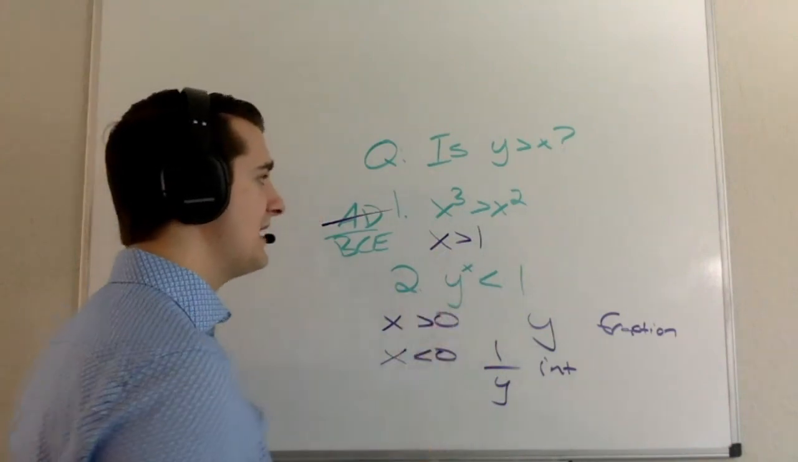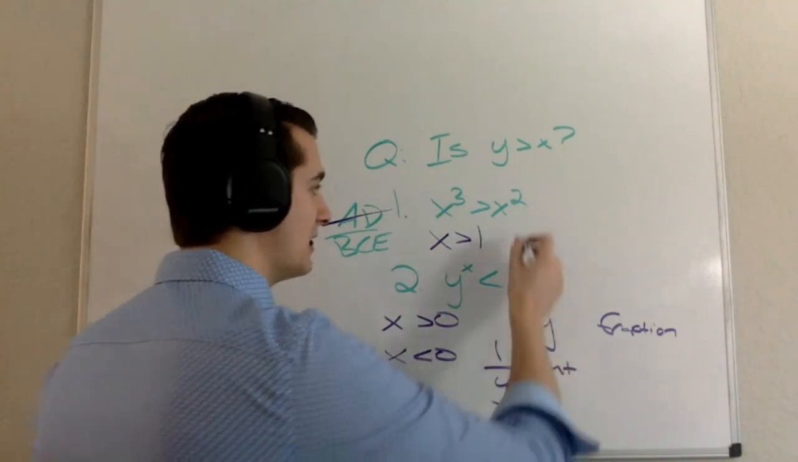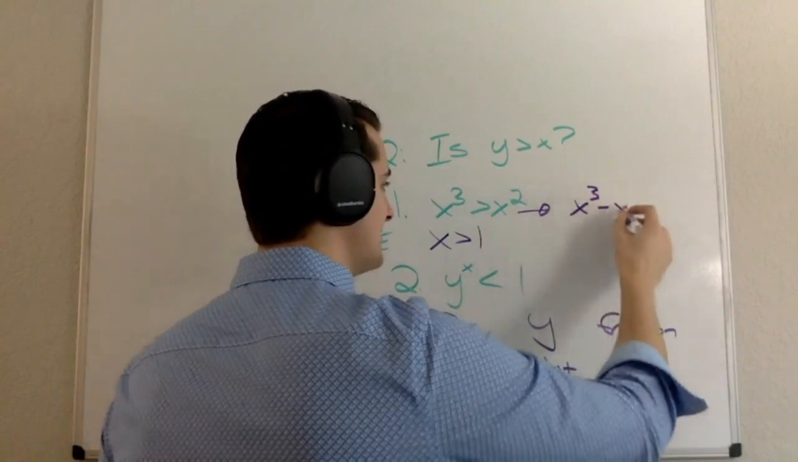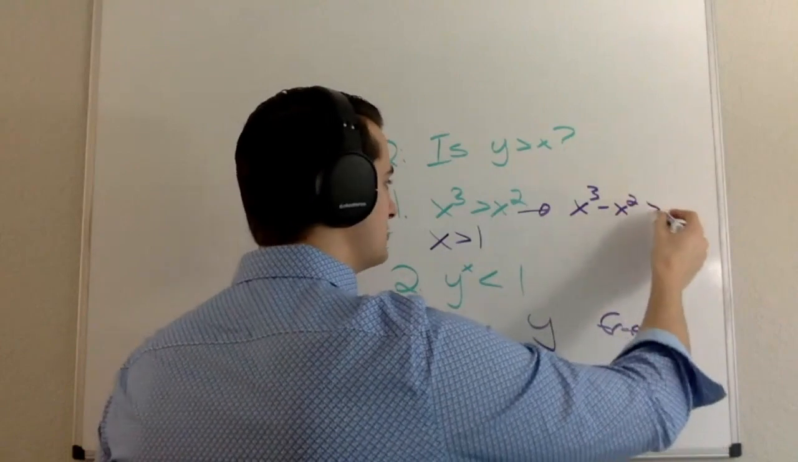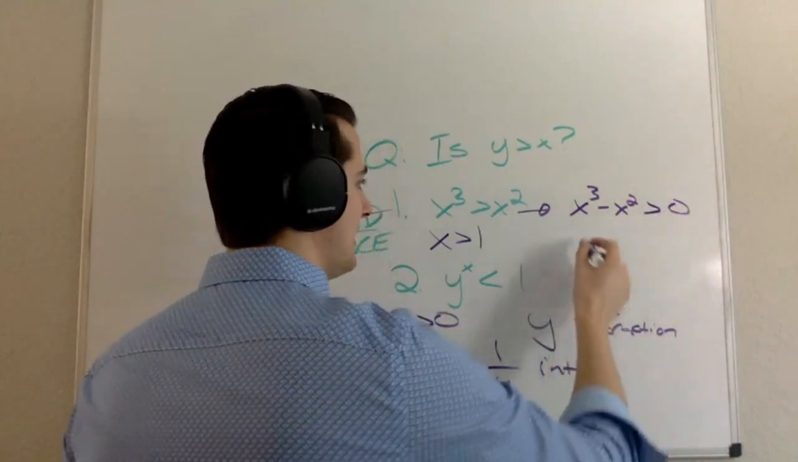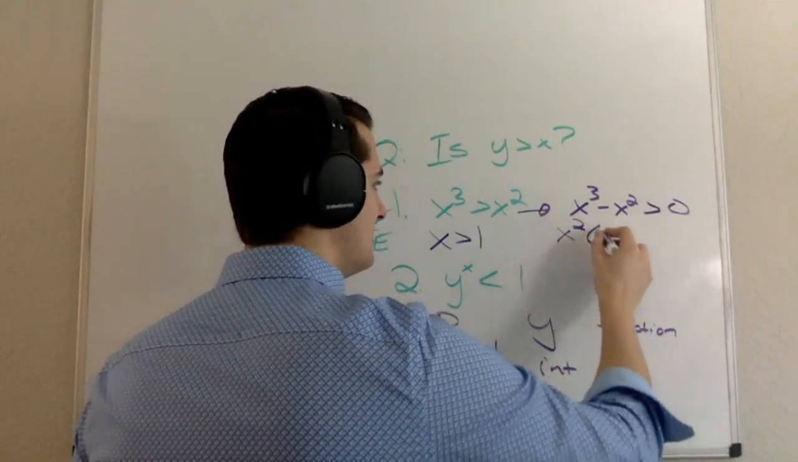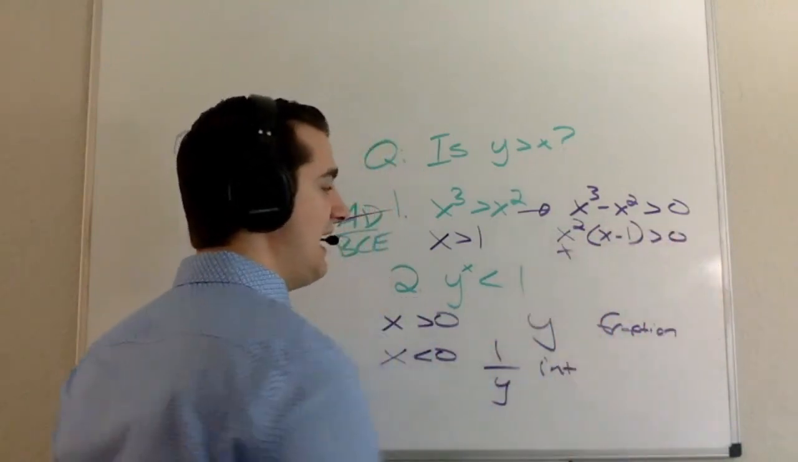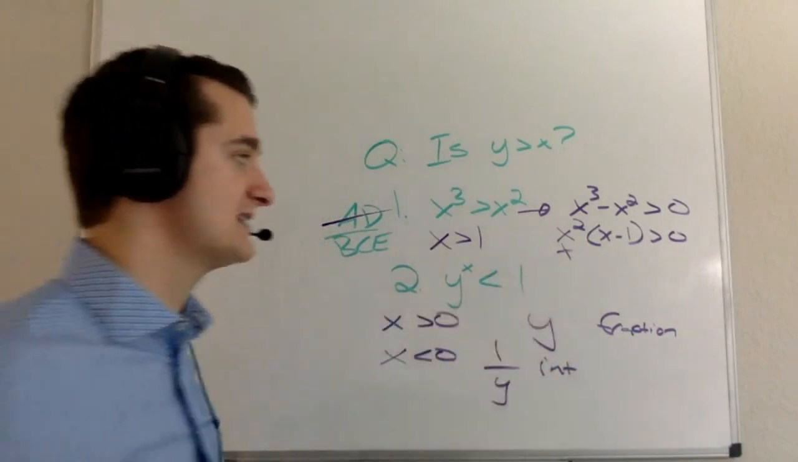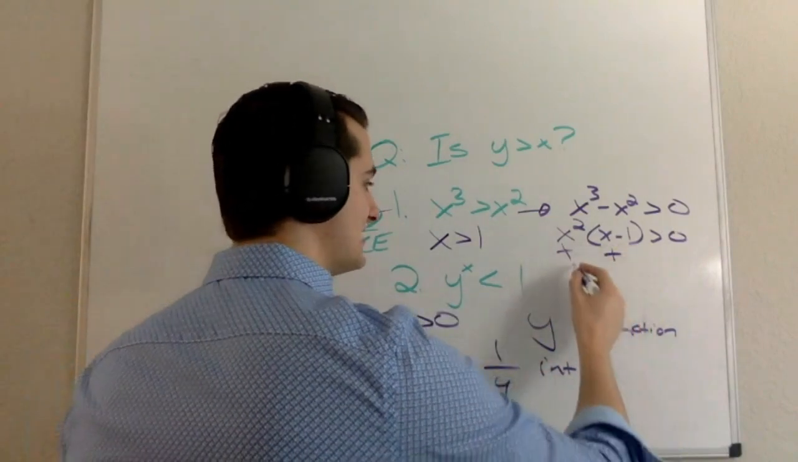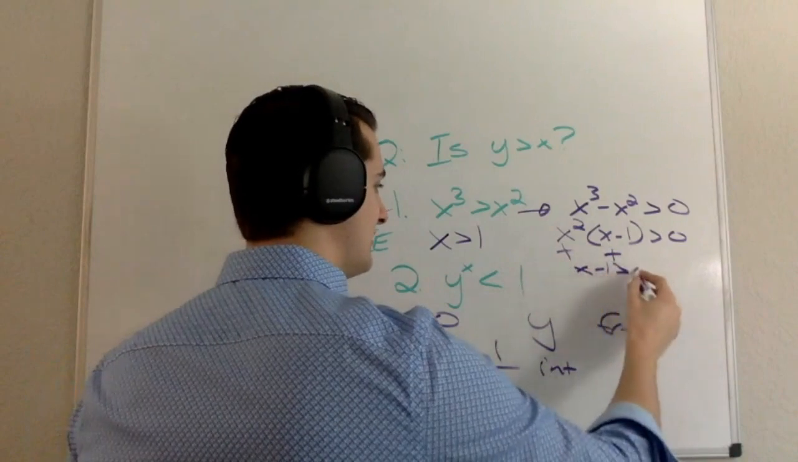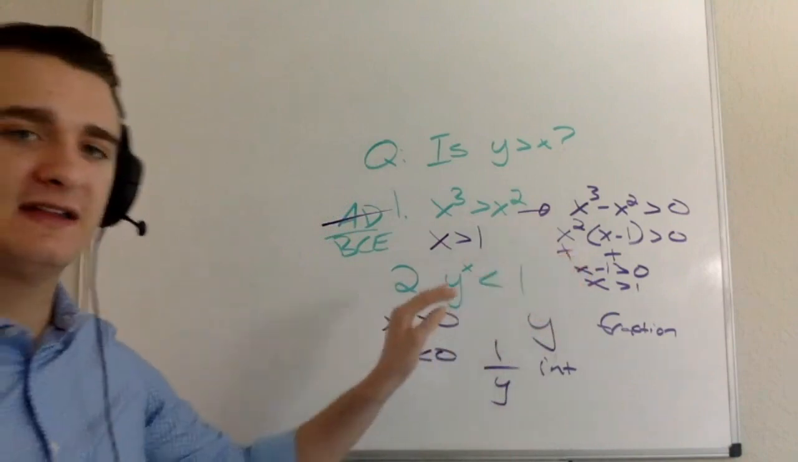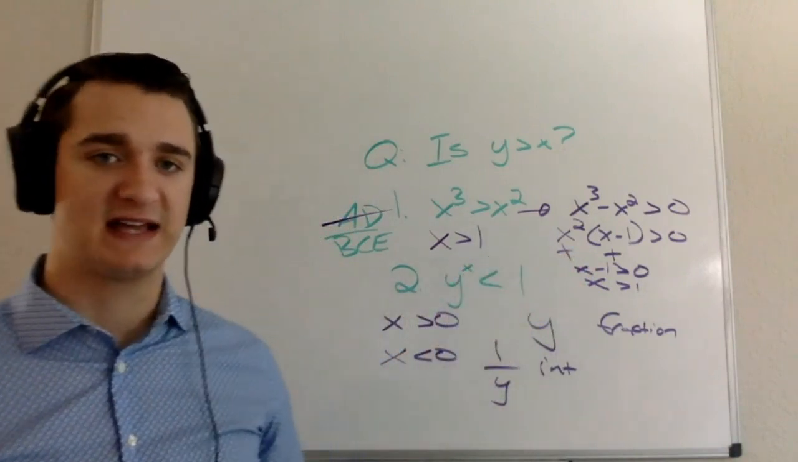But when I think about it algebraically, I can do the same thing. I can subtract x squared from both sides. I can say that x cubed minus x squared is greater than 0. I can say then that x squared times (x minus 1) is greater than 0. I know that x squared is going to be positive, so then my x minus 1 has to be positive. If x minus 1 has to be greater than 0, then x has to be greater than 1, right? So algebraically and logically, we get to the same place: x is greater than 1.